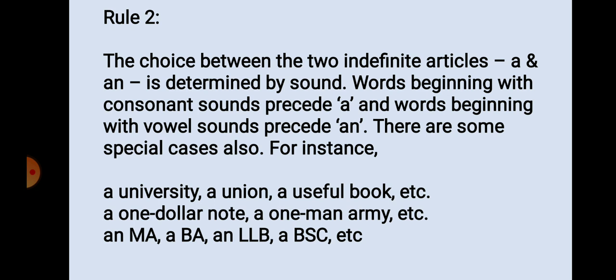Rule number 2. The choice between the two indefinite articles a and an is determined by sound. This we have already discussed with the examples. Words beginning with consonant sounds take a and words beginning with vowel sounds take an. There are some special cases also. For instance, a university, a union, a useful book, a $1 note, a one-man army, an MA, a BA, an LLB, a BSc. So when a word is there, we have to see the sound, the pronunciation of that beginning letter, not the exact beginning letter.